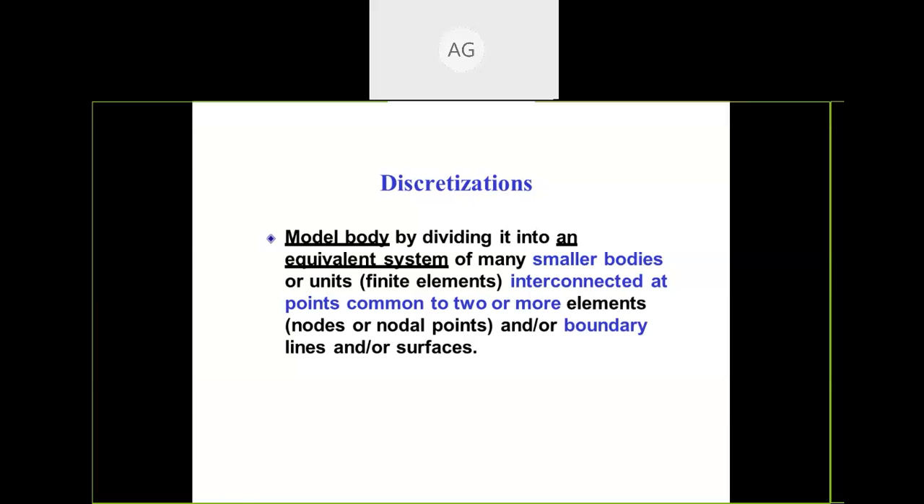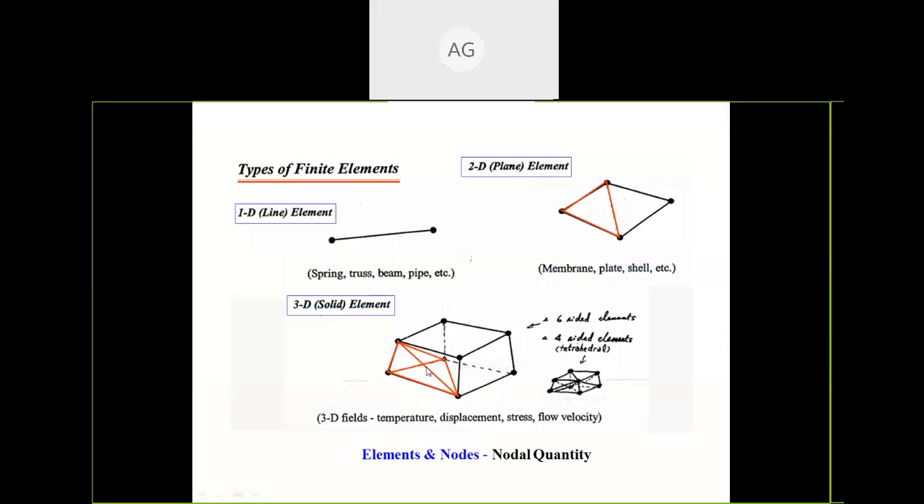like we are going to use over here nodes and nodal points, then boundary lines and surfaces. So that you can see. Types of finite element: there are three types of finite element, like 1D elements, 2D elements. 1D is one line. 2D is by joining two lines or two nodes. These are nodes only. Then 3D elements. In 3D elements, what are we going to use? We are going to use 3D structures.